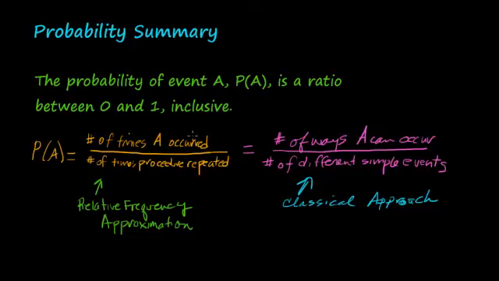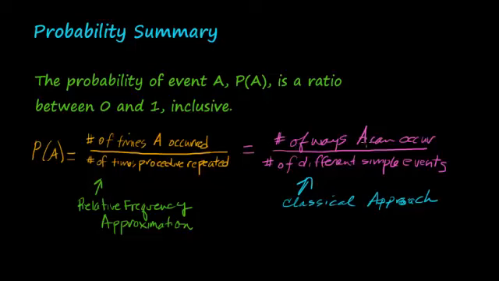What does that mean? Well, let's think about the numerator. Can the number of times A occurs ever be larger than the number of times the procedure was repeated? Could this numerator ever be larger than the denominator? Well, of course not, because A can't occur more than the number of times you run the procedure.